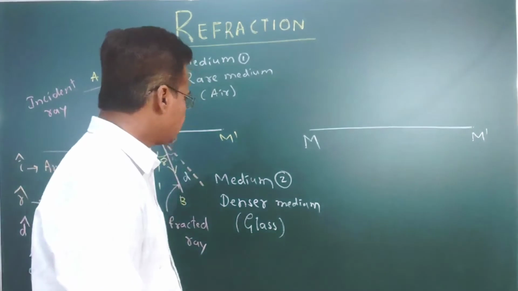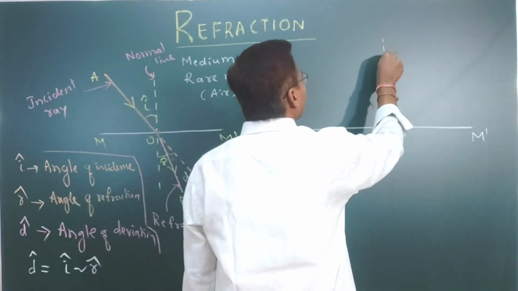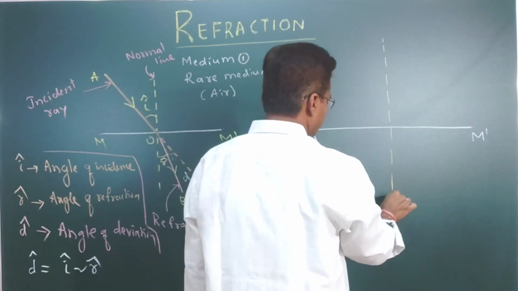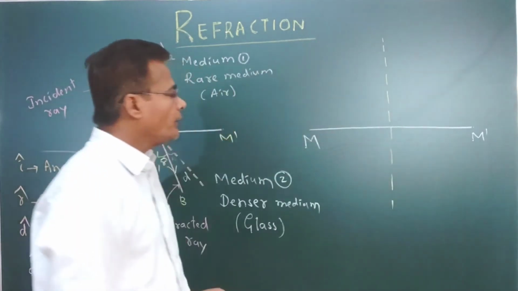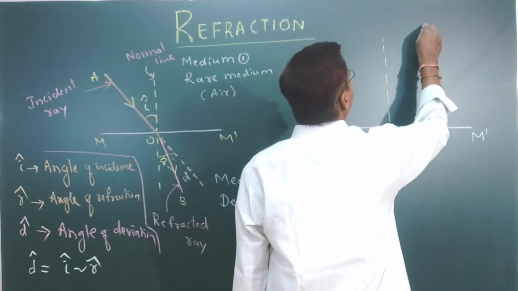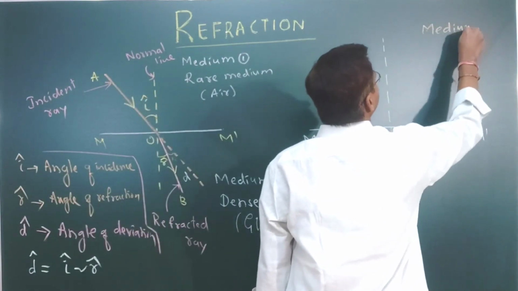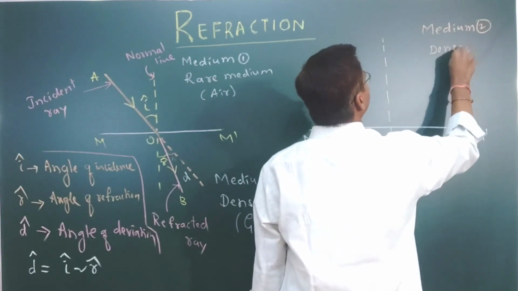Now see here, this is the normal to the line of incidence. When a ray travels from medium 2 to medium 1, this is medium 2, also called the denser medium.